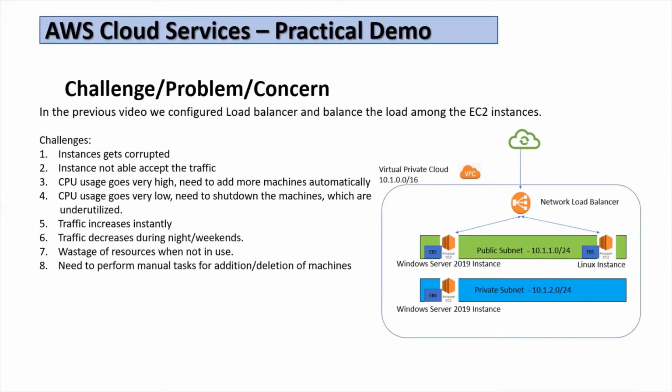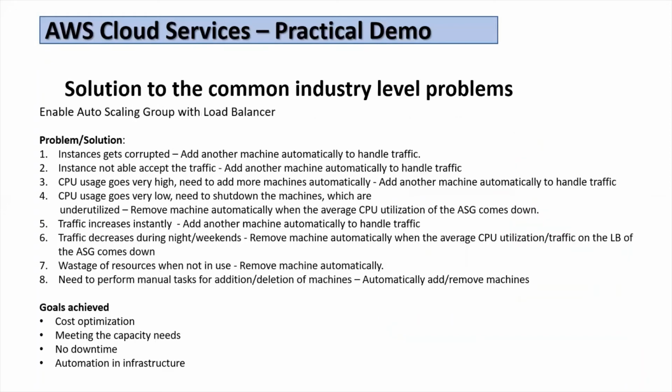that time. Or traffic increases instantly and we are not able to meet the demand, or traffic may decrease during nights and weekends, and then there is resource wastage. Another challenge is that all these tasks were done manually, like addition and deletion of machines as per the requirement. So with the usage of auto scaling group, we got a solution for all these problems.